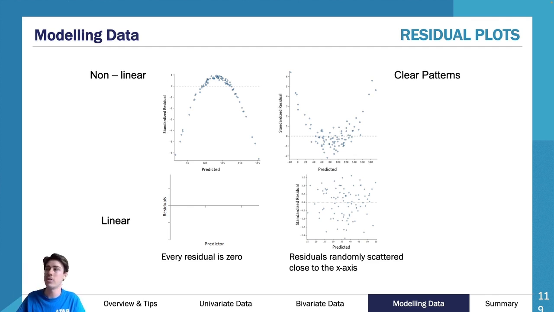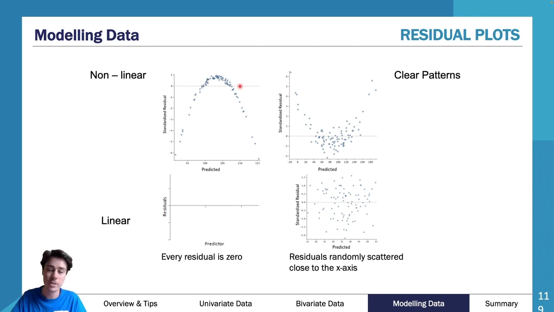So a line to zero graph is a graph that, as you can see here, has your standardized residual on your y-axis, and it has your predicted values, not your residual value, so your raw x values, on your x-axis. And as you can see here, you've got a line through zero.